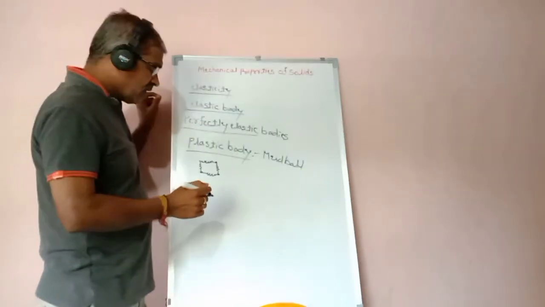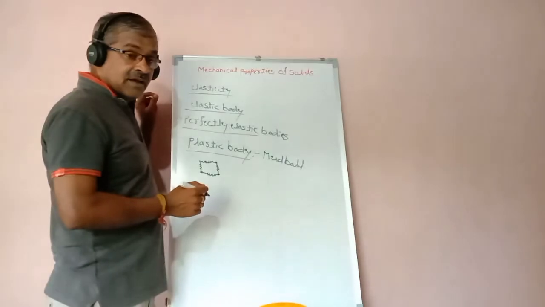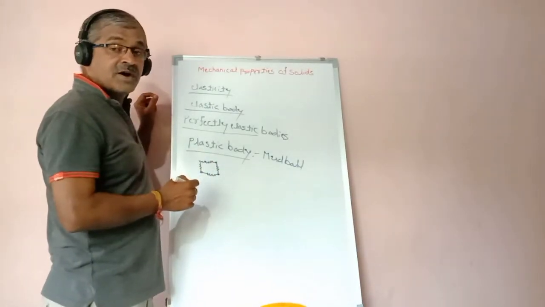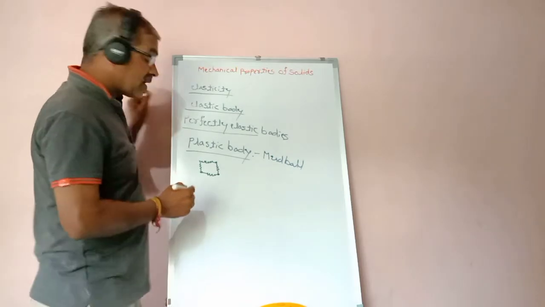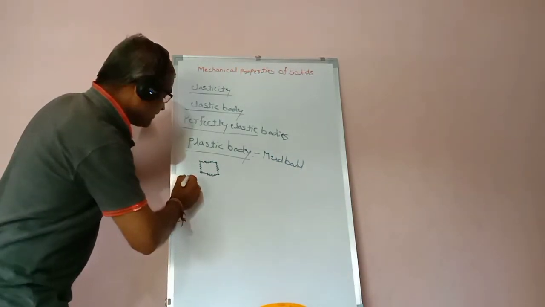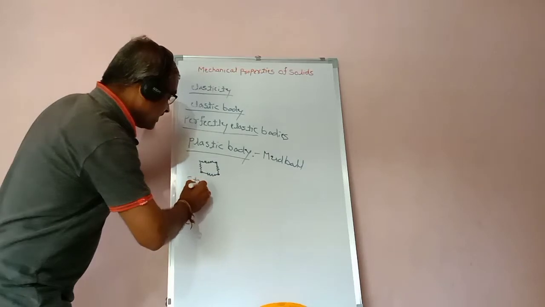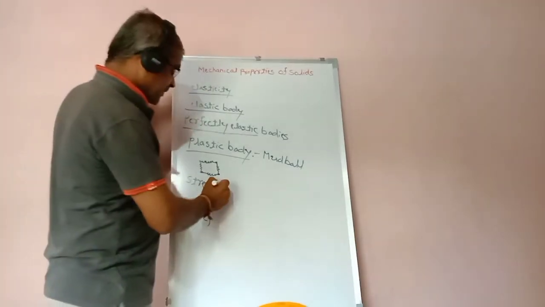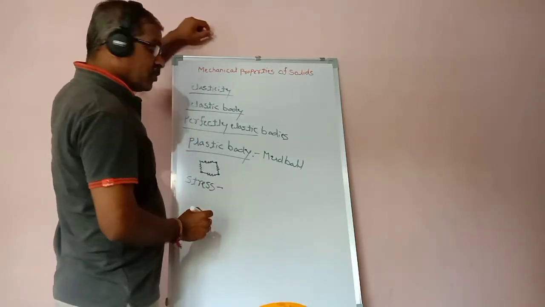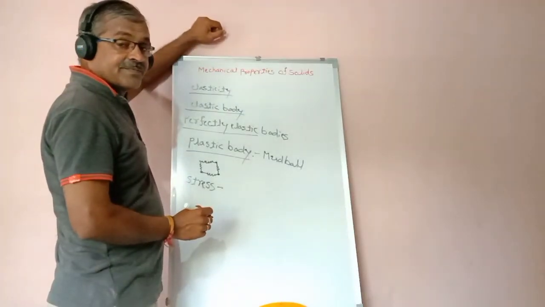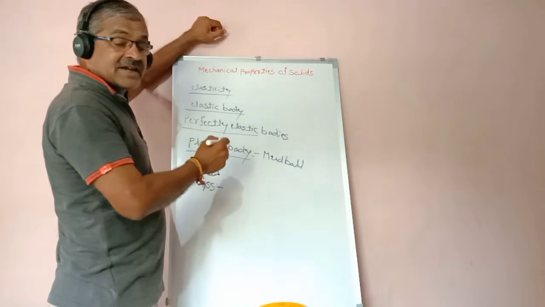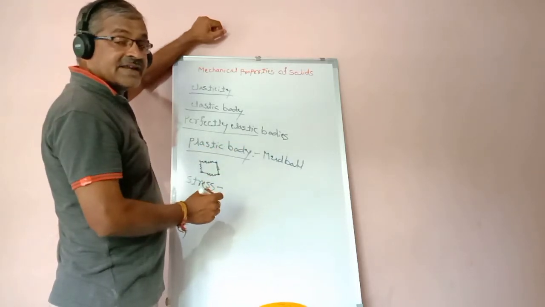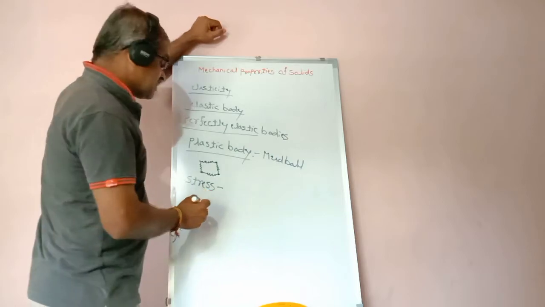Clear? The restoring force set up inside the body per unit area is called the stress.